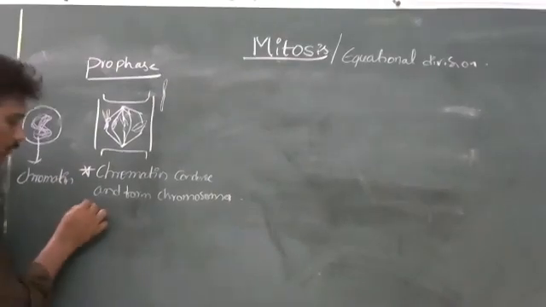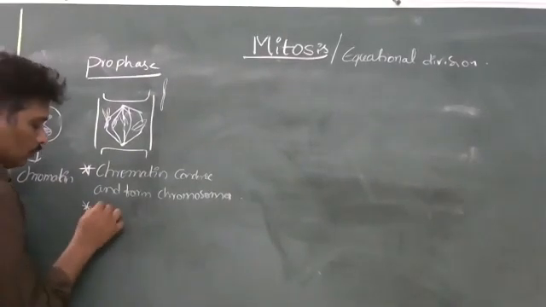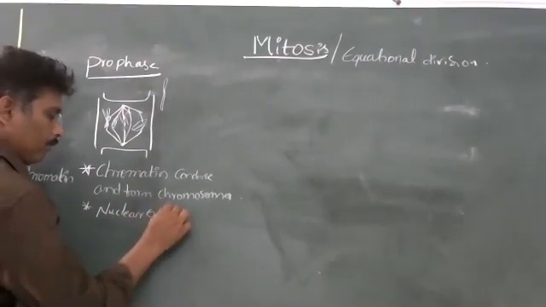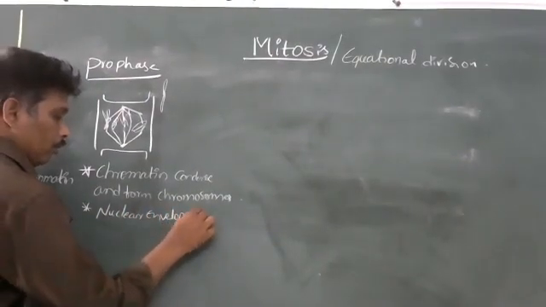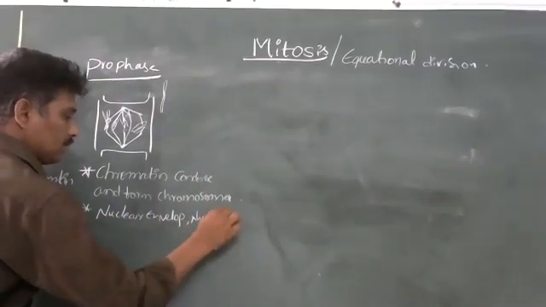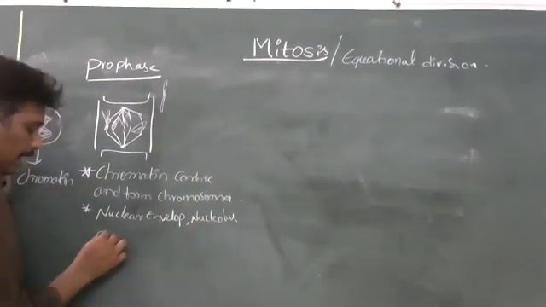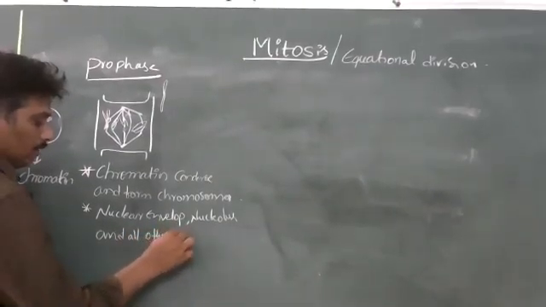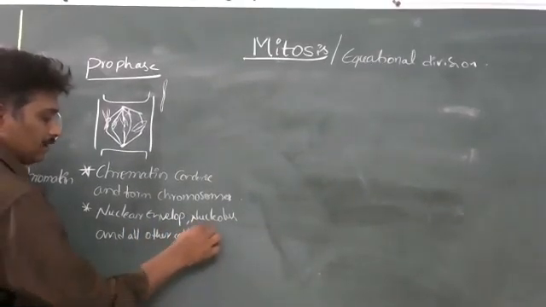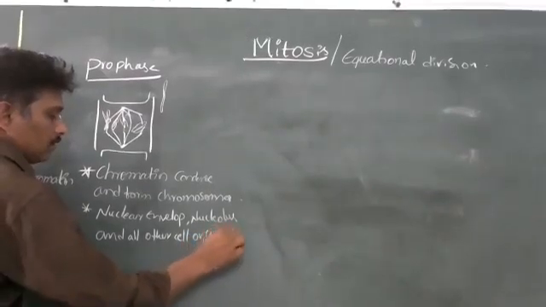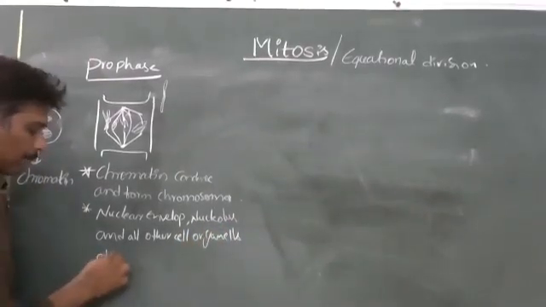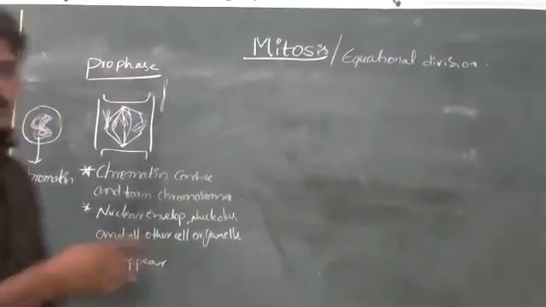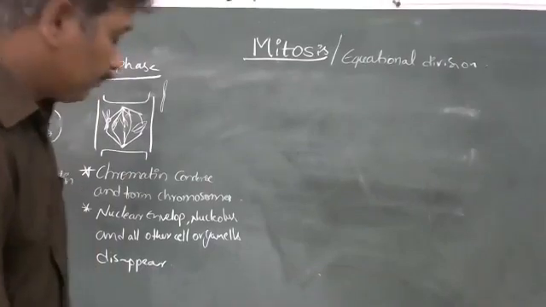Number 2, the nuclear envelope, nucleolus, and all other cell organelles disappear. Disappear means they disintegrate and dissolve in the cytoplasm.